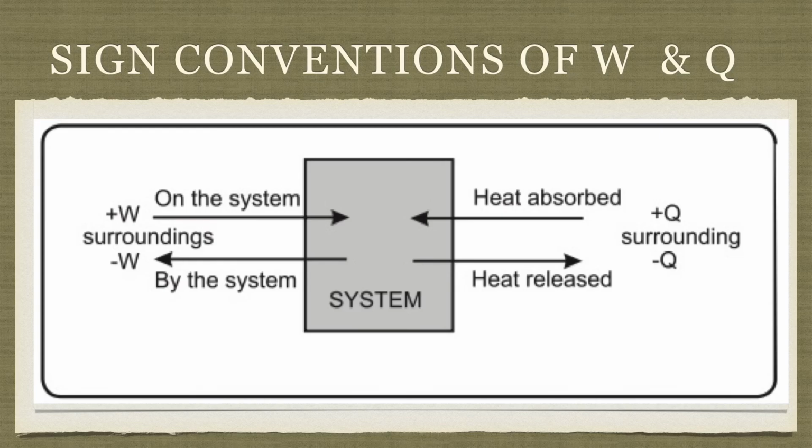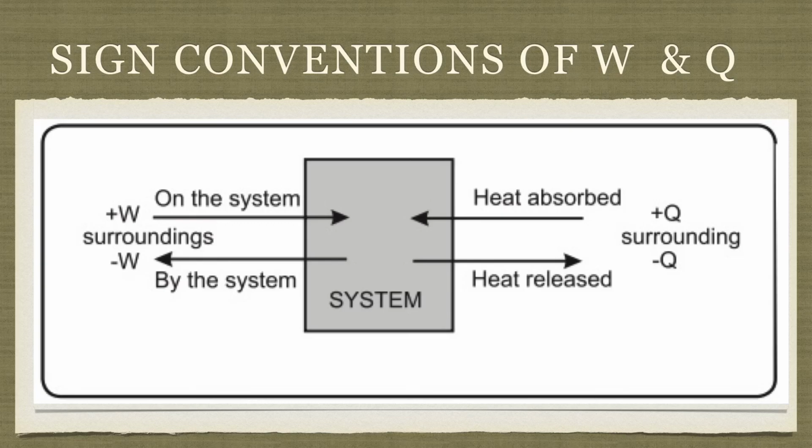So first we'll see about heat. Heat is represented by Q. On the right side you can see plus Q and minus Q written. The box there is the system, and the rest of the space is the surrounding. Now to start with Q, that is heat.